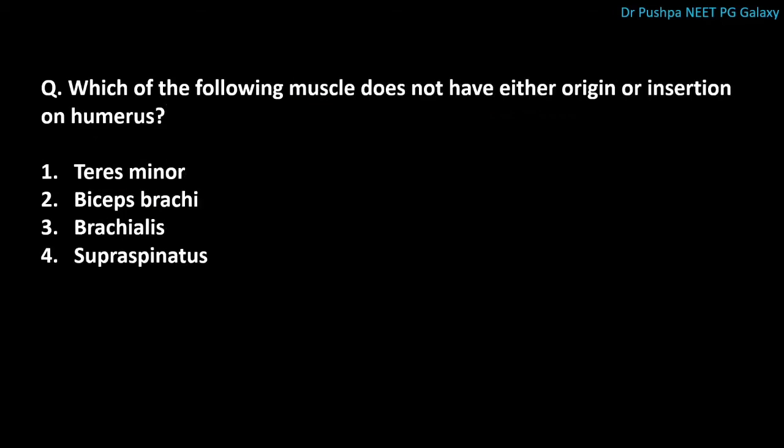Next question is, which of the following muscle does not have either origin or insertion on humerus? The correct answer is biceps brachii. Even though biceps brachii is present on the anterior aspect of humerus, it originates from coracoid process of scapula and supraglenoid tuberosity above the glenoid cavity of scapula. And it is inserted on radial tuberosity.